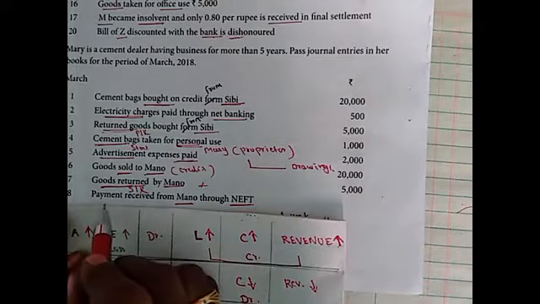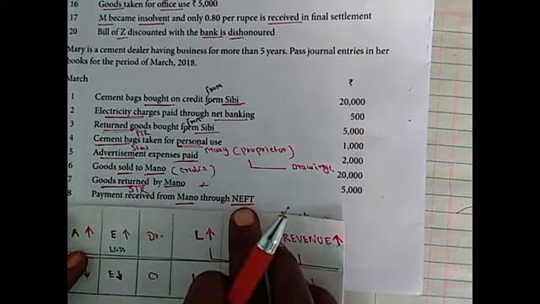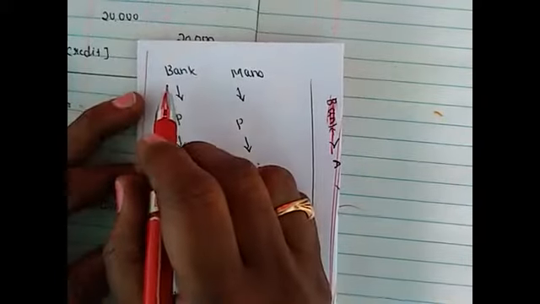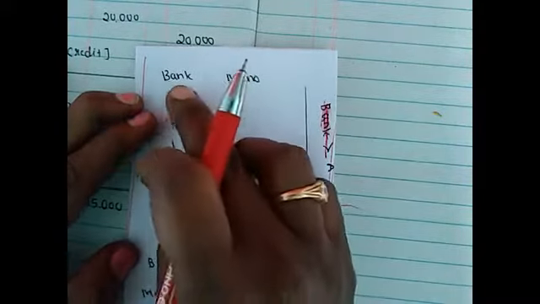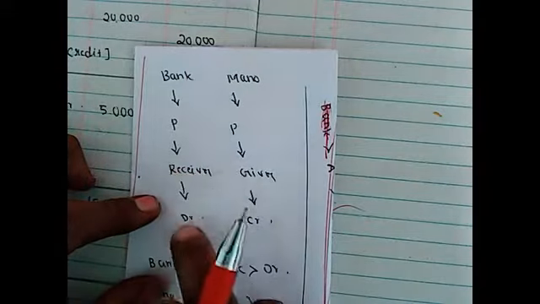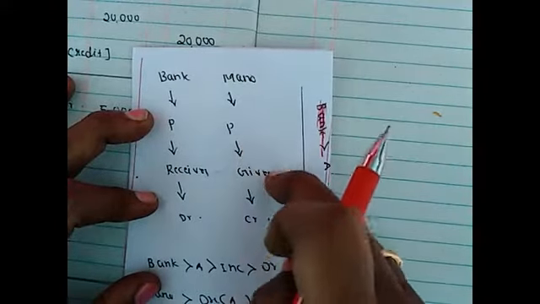8th March, payment received from Mano through NEFT. So involved accounts are bank and Mano. Under traditional, bank is personal, a receiver, so debit the receiver. Mano also personal, a giver, creditor.